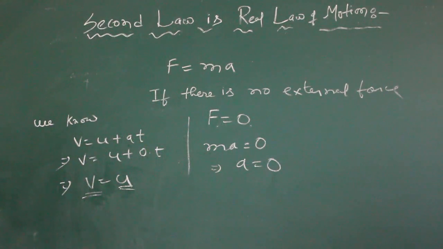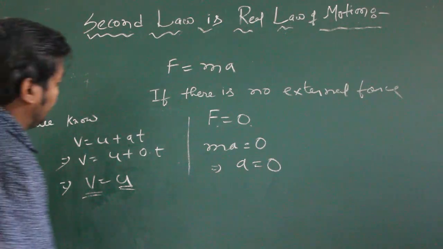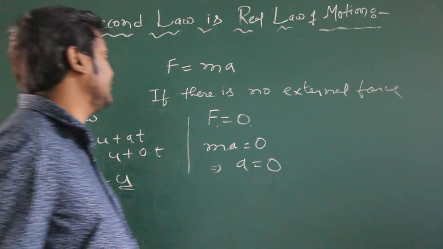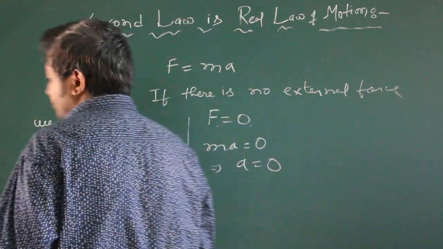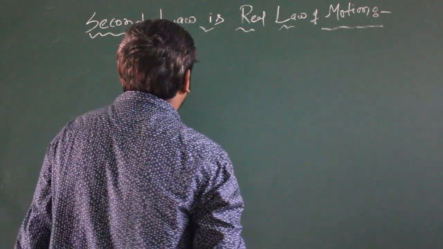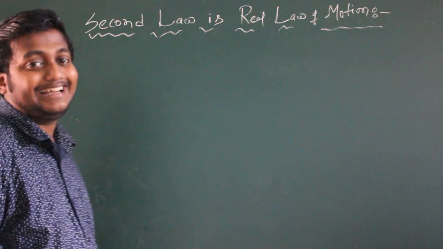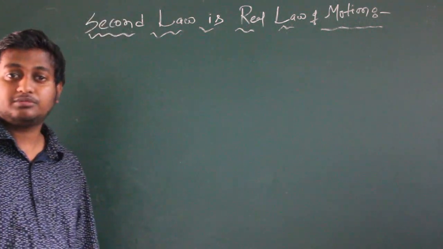So this is Newton's first law derived from Newton's second law of motion. Now we will prove Newton's third law from the second law of motion.